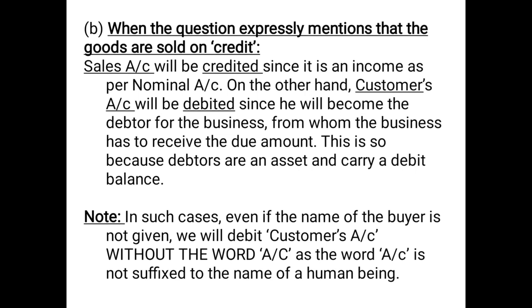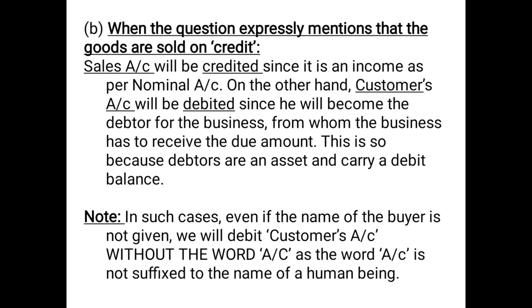This is so because debtors are an asset and carry a debit balance. Now, one very important thing which you need to remember, and that is given in the note. In such cases, even if the name of the buyer is not given, we will debit customer's account without the word account, as the word account is not suffixed to the name of a human being.